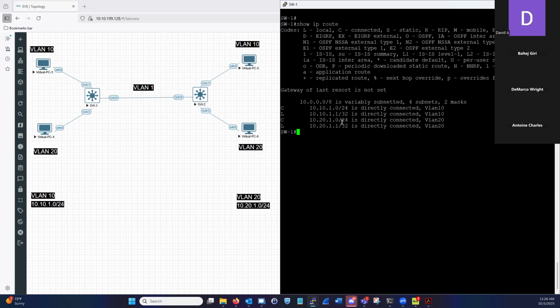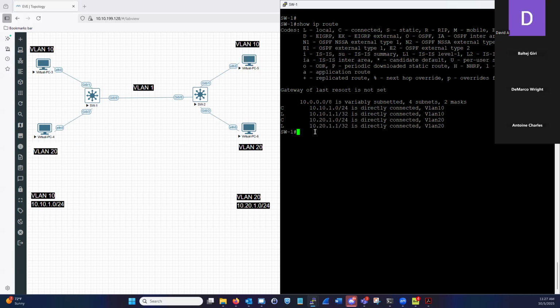And I know I'm jumping ahead to future chapters, but for the sake of this lesson, I want to go over it while we're here. We have different codes. These codes describe different meanings for letters and symbols that you'll see in the routing table. L stands for local, C stands for connected. In future chapters, you will learn a lot more of this. My favorite, EIGRP, EIGRP external, OSPF inter area, external type 1, type 2, so much fun stuff. We can have a field day with that. We will talk about that later.